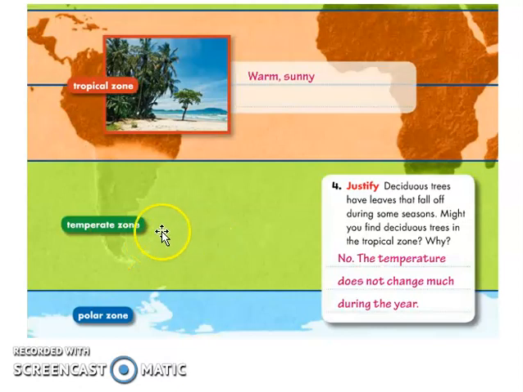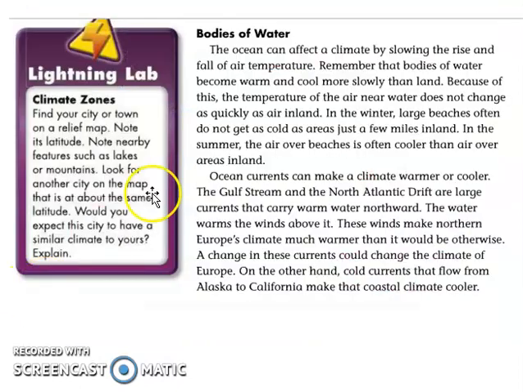Can you find a deciduous tree here? The answer is no. Why? The temperature does not change much during the year because in the tropical area, the season is the same all throughout the year. But here, you have the 4 seasons: winter, spring, summer, and fall. But in the tropical, you only have 2 seasons, the summer and then the rainy season. But here you have the 4 seasons. Okay? Now, let's go here.